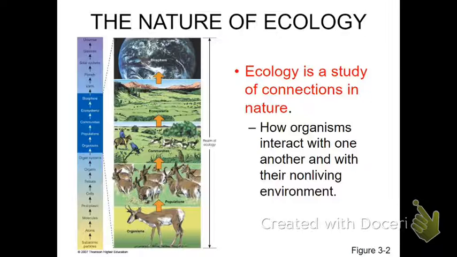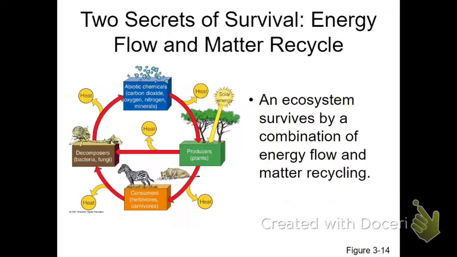If we look at the life, if we start with an individual organism, a whole bunch of them that are all the same is called a population. When you look at all the populations within an area, like say La Cañada, that includes everything from the dogs to the cats to the grass. If we look at the individual communities put together, that makes up an ecosystem. All the ecosystems of the planet make up our biosphere.